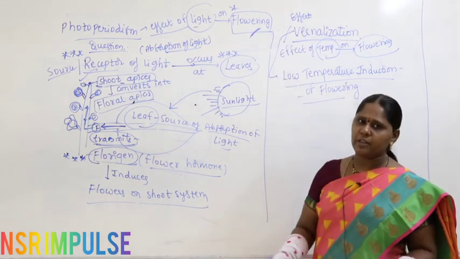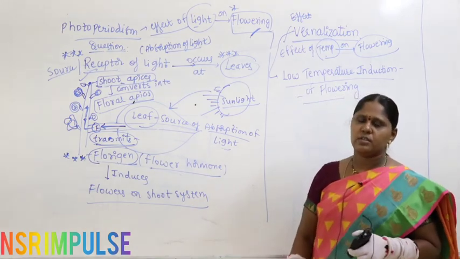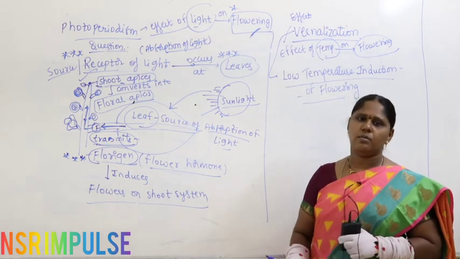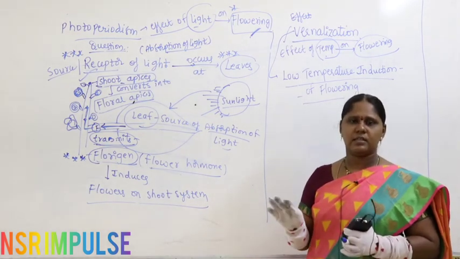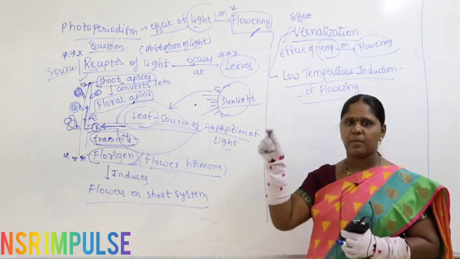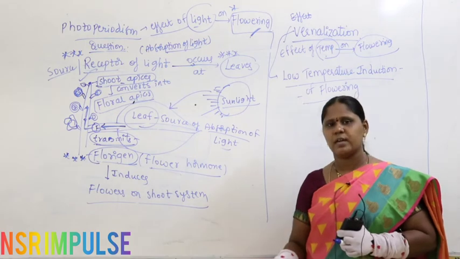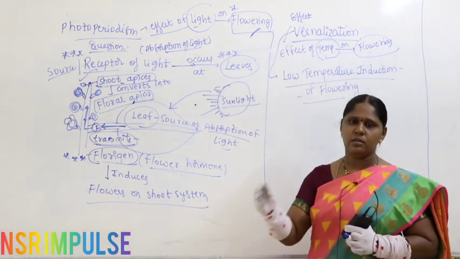When flowering happens, only then does it lead to the formation of fruits and vegetables. Without flowering, fruits and vegetables will not form. So sunlight says, don't worry, I will make the plant give flowers, and from the flowers vegetables and fruits will come, which you take and eat and survive and plant in the earth.